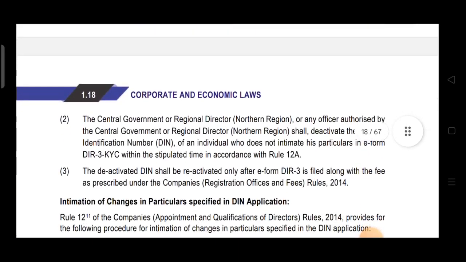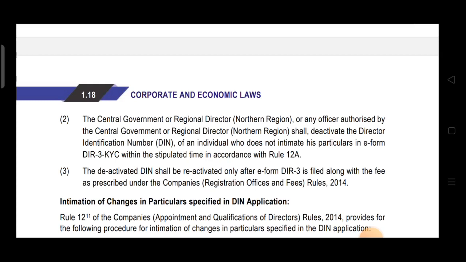Now point number 2: the central government or regional director in Northern region or any officer authorized by the central government or regional director in Northern region shall deactivate the DIN of an individual who does not intimate his particulars in e-form DIR 3 KYC within the stipulated time in accordance with Rule 12A.